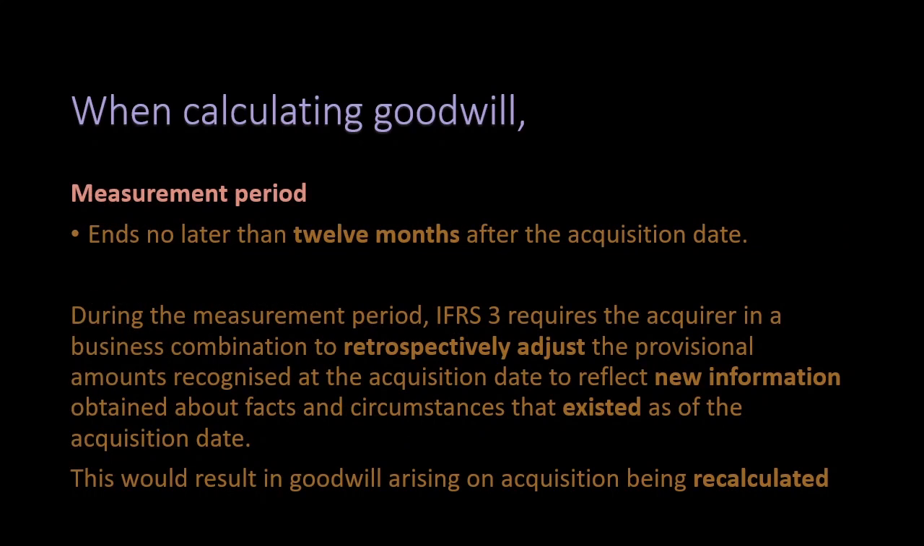When calculating goodwill, the measurement period ends no later than 12 months after the acquisition date. During the measurement period, the acquirer in a business combination adjusts retrospectively the provisional amounts recognized at the acquisition date to reflect new information obtained about facts and circumstances that existed as of the acquisition date. This would result in goodwill arising on acquisition being recalculated.